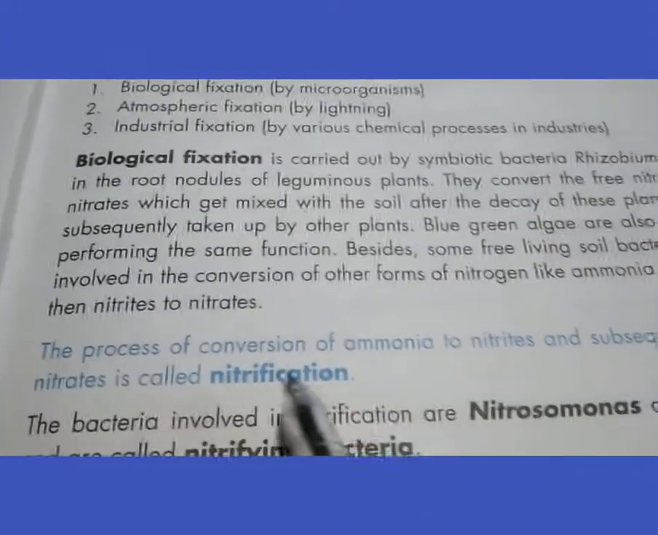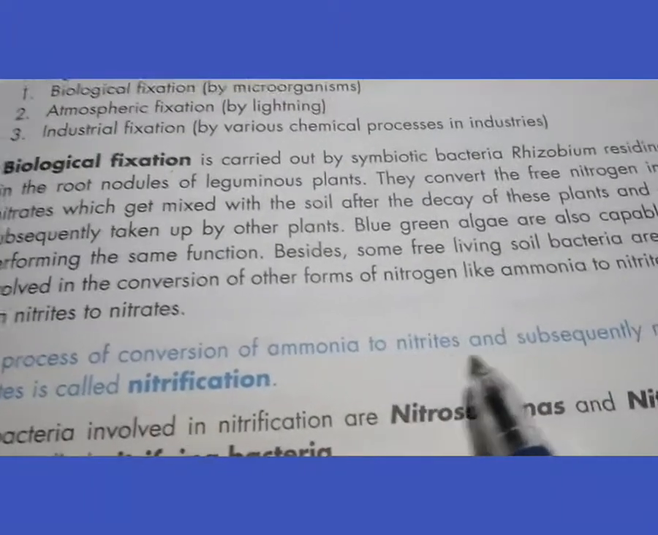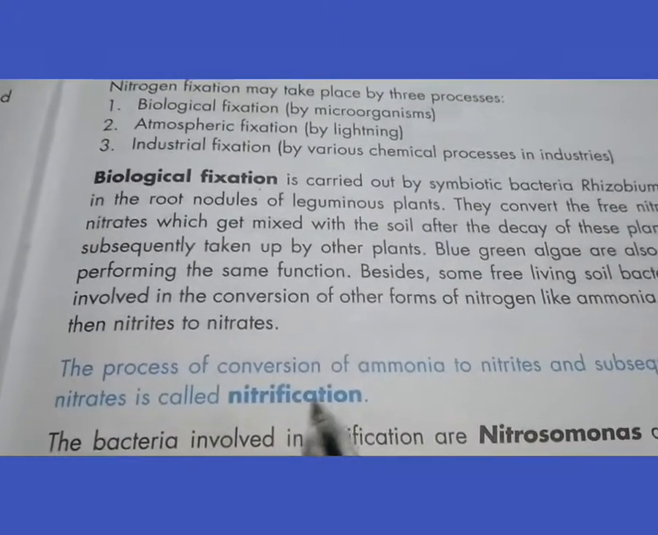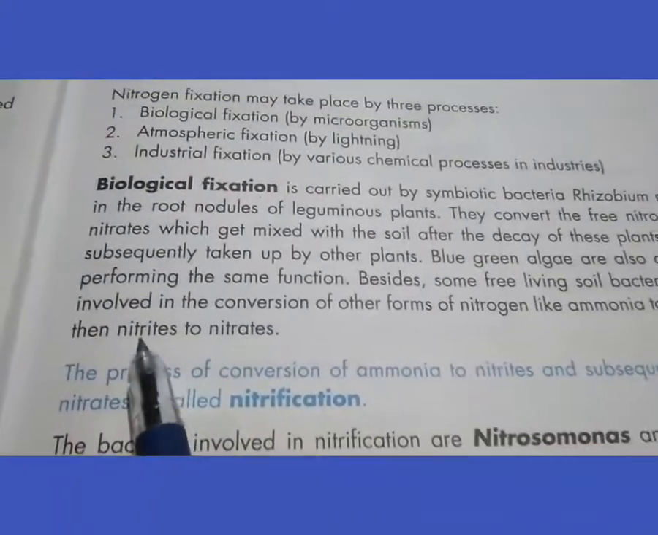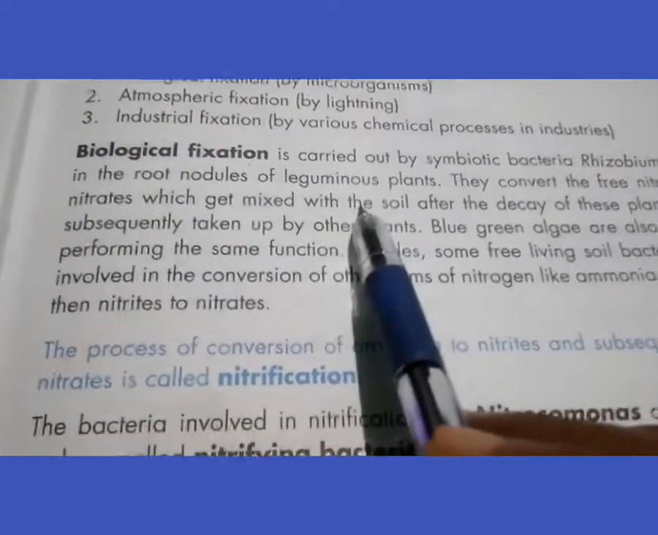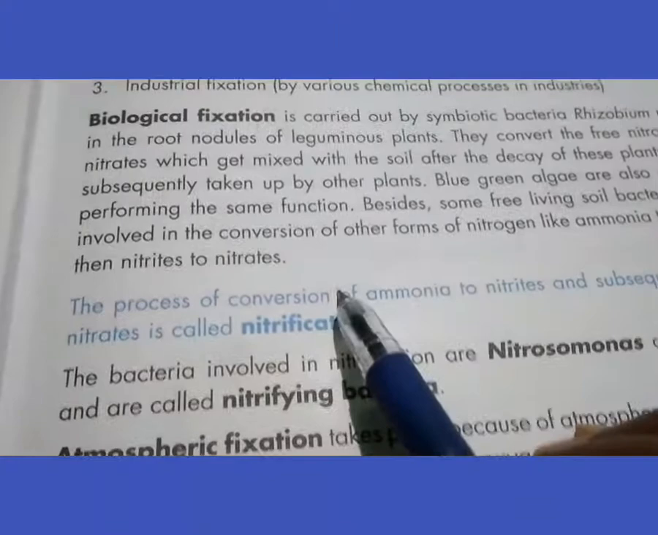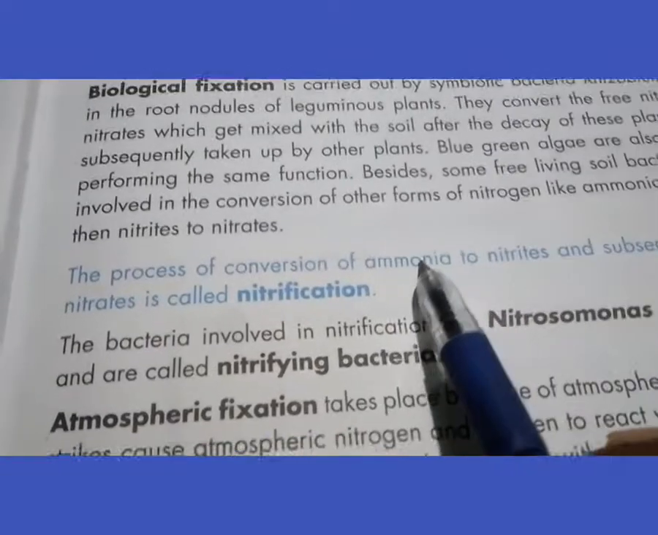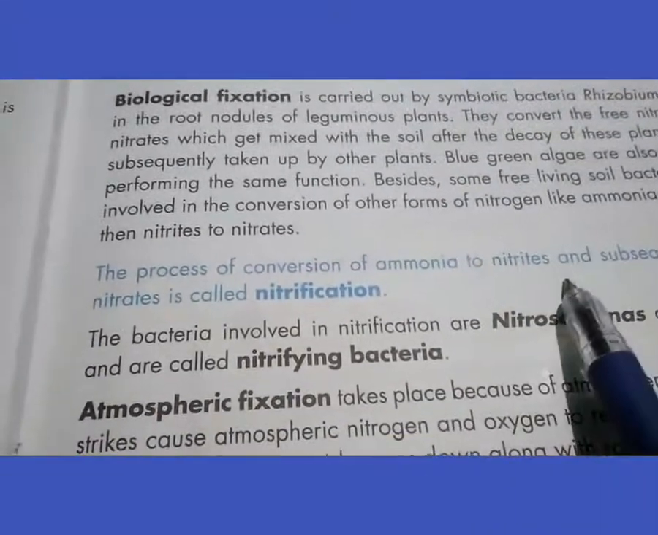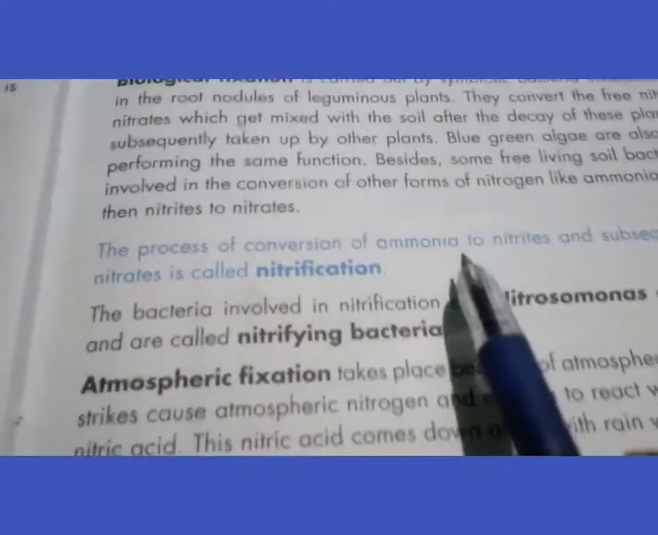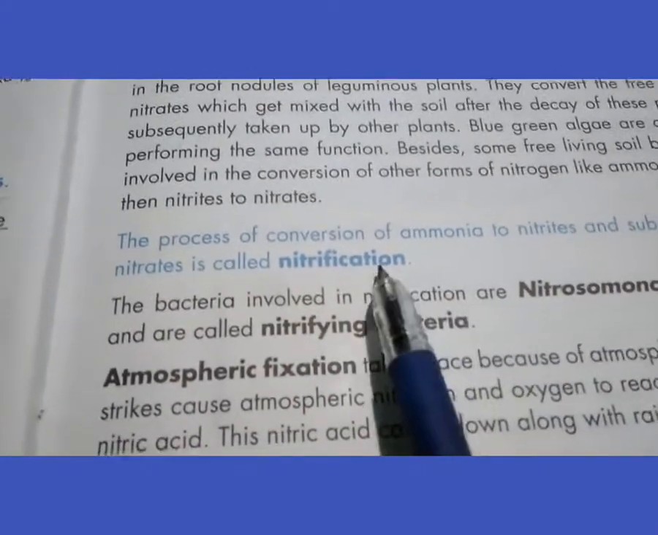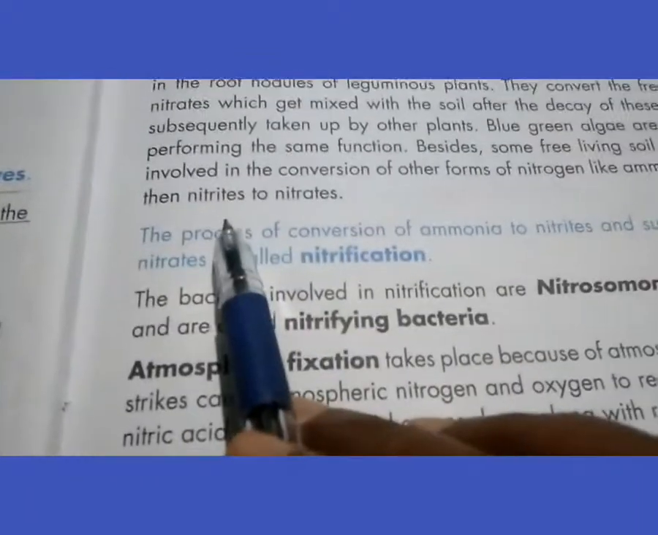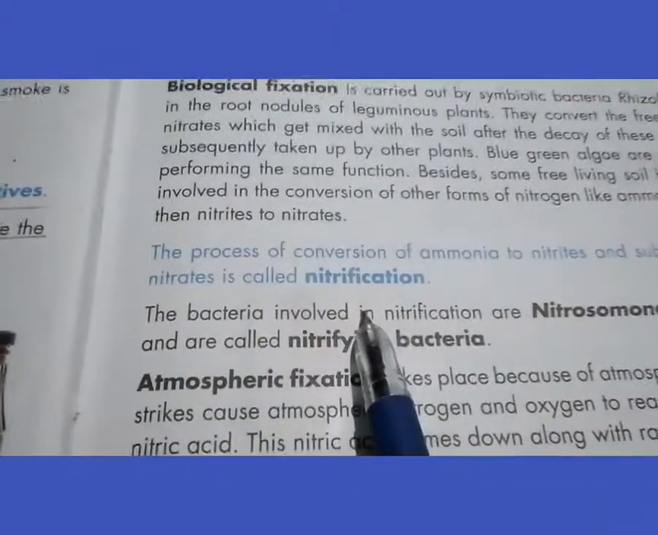Second, the process of conversion of ammonia to nitrites and subsequently nitrites to nitrates is called nitrification. It is not a short process, it is a long process. First nitrogen is converted into ammonia, known as ammonification, and again ammonia is converted into nitrites, and then nitrites are converted into nitrates, so that these nitrates are available to the plants, and from plants the animals eat them. In this way it transfers from the atmosphere to the animals.